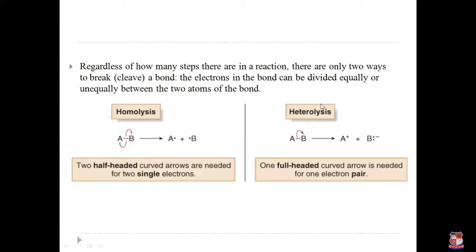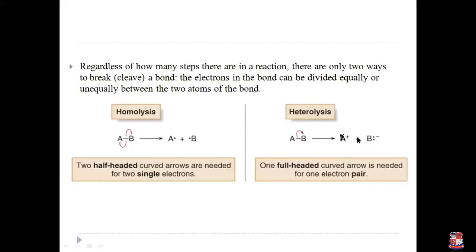Now in heterolysis, a full-headed curved arrow is used. This arrow shows that one atom of the molecule takes both electrons. Now in this molecule, the arrow is drawn toward the B side. So the B atom takes both electrons from this covalent bond and carries a negative charge, while the A atom donates its electron to the B atom and carries a positive charge. So in the heterolysis process, a carbocation and a carbanion are formed.